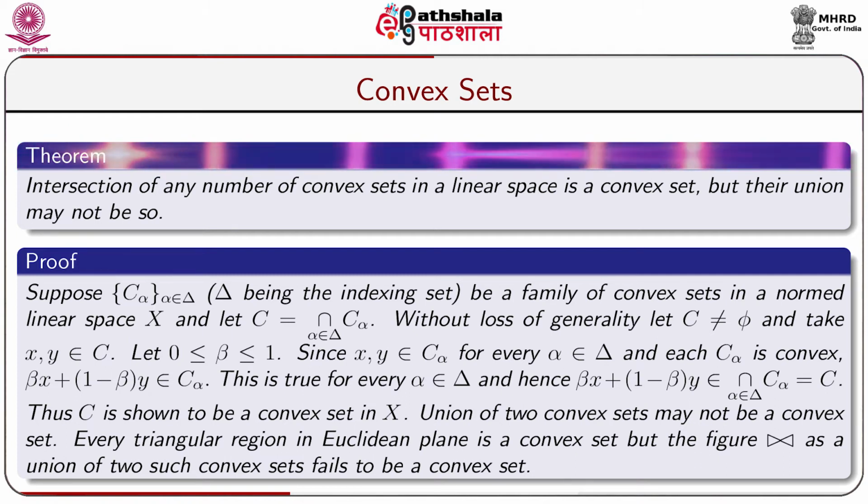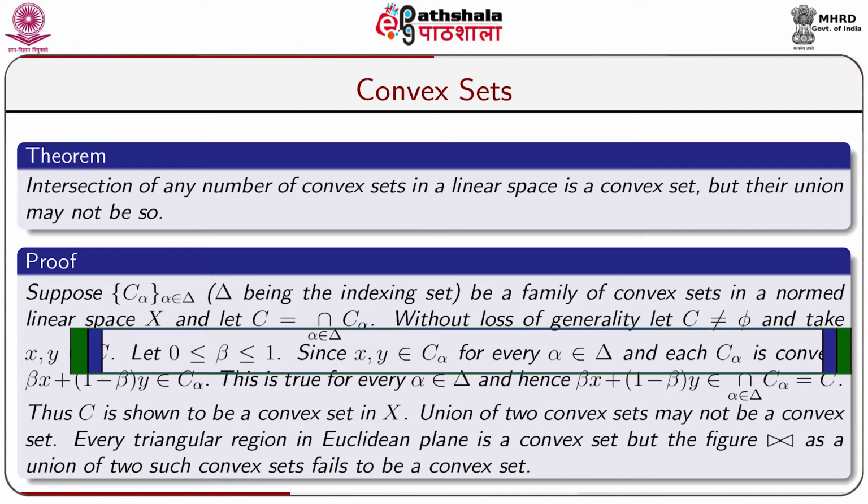Without loss of generality, let C be non-empty, that is C not equal to phi, and take any two members x and y of C. So, that is why we have taken x, y belongs to C.